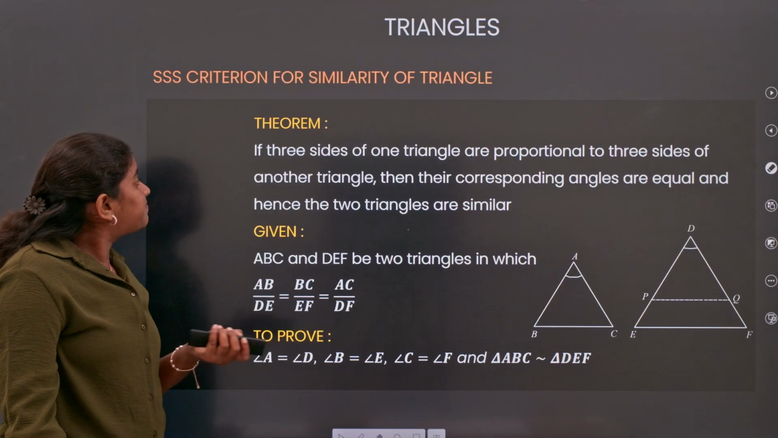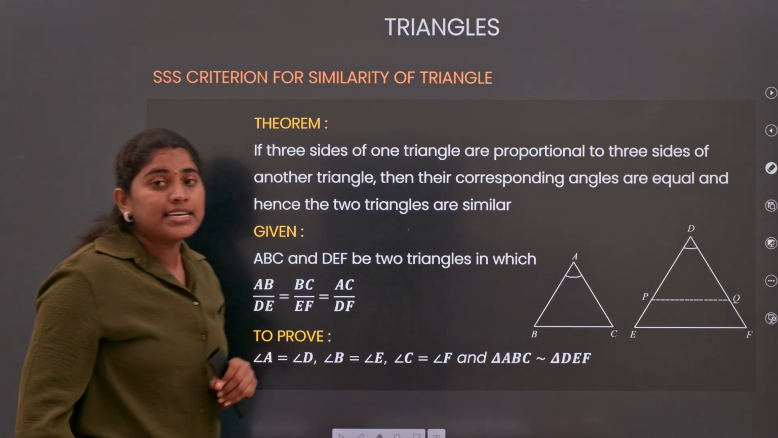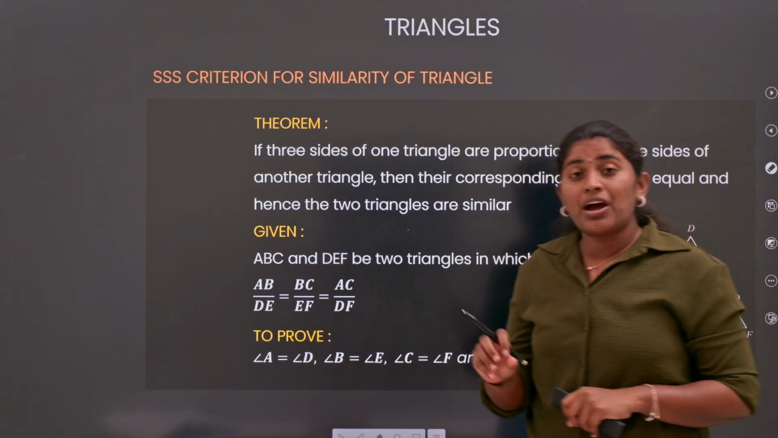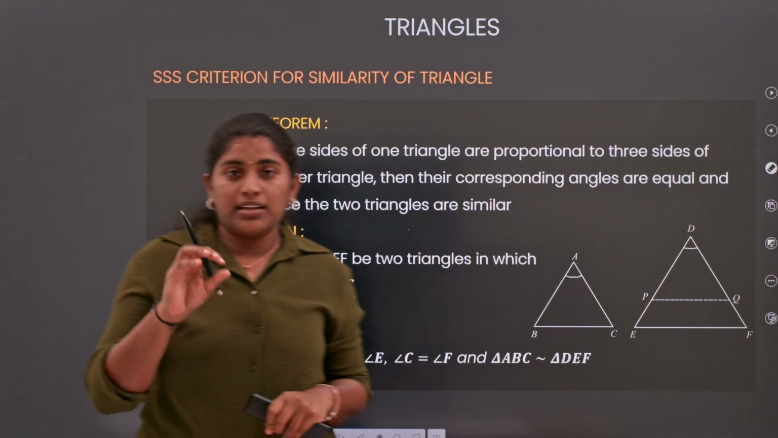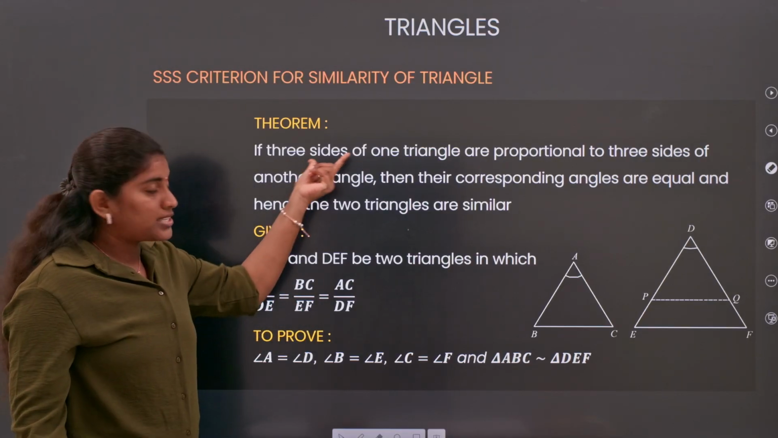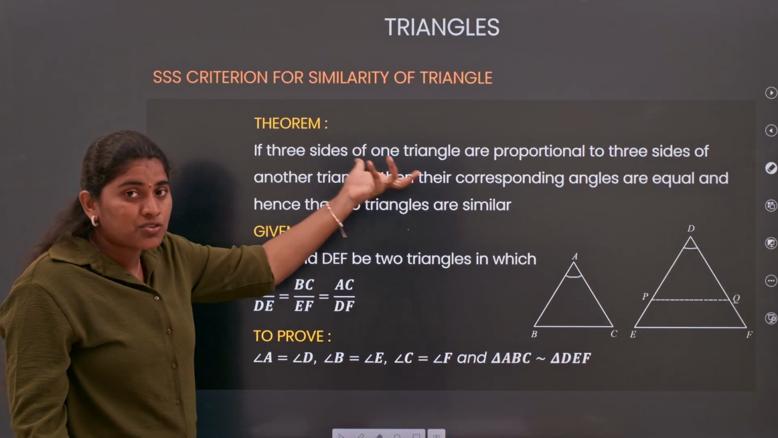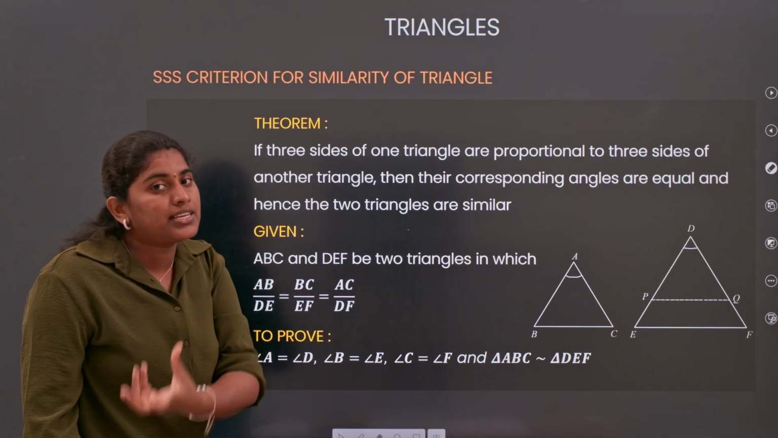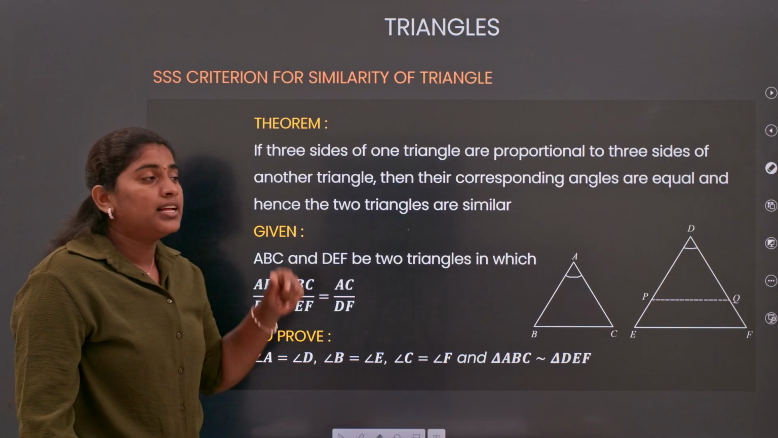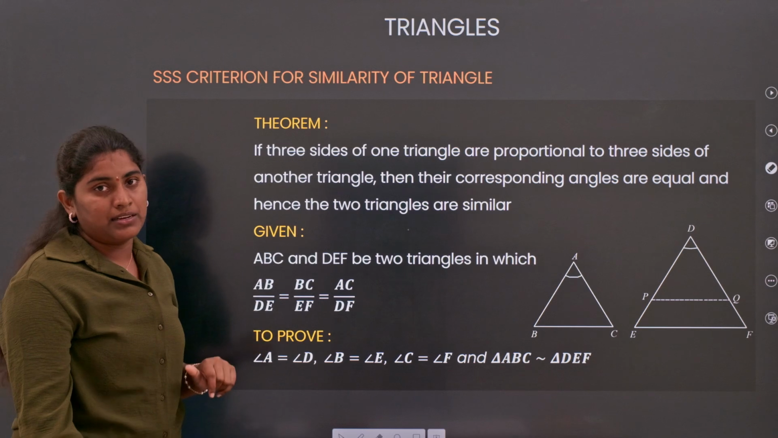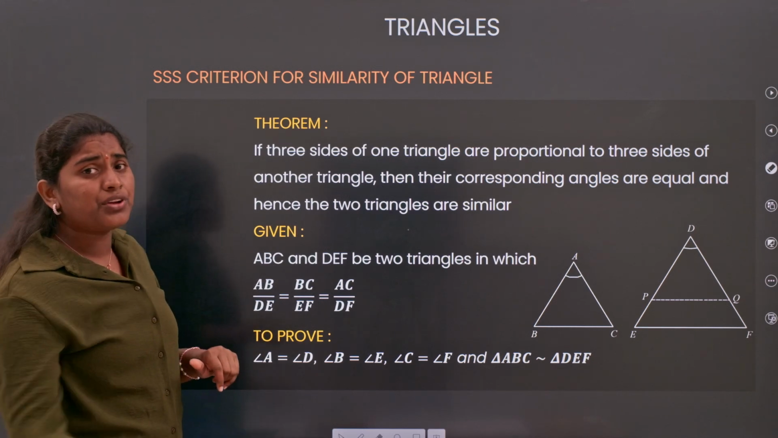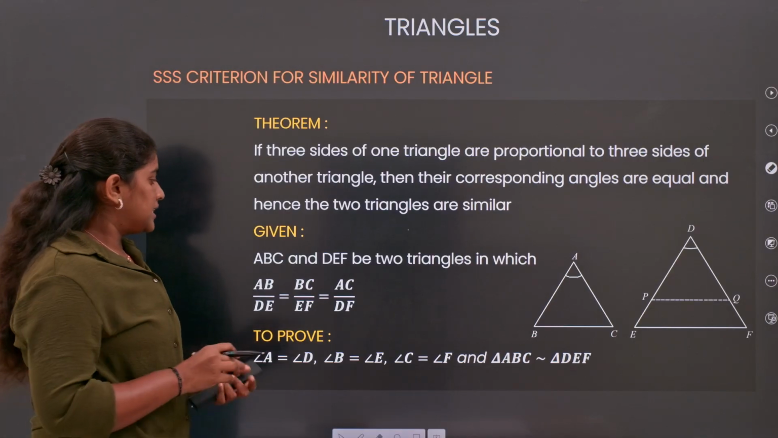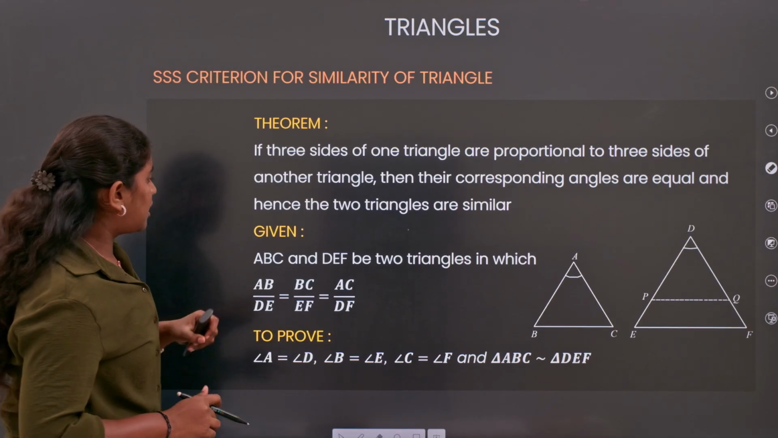Moving to the next is your SSS criteria. It means if the three sides of one triangle are in the same proportion with the corresponding three sides of another triangle, then the triangles are similar. Simply, we are going to take the ratio between our triangles. Clear everyone? Now look at here.